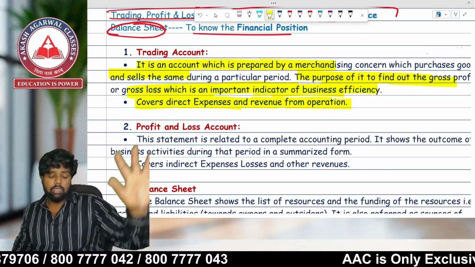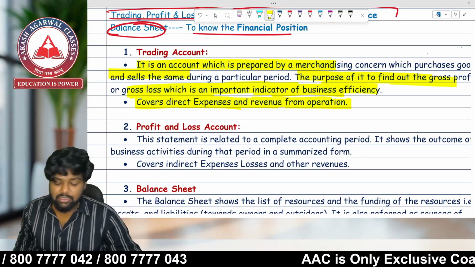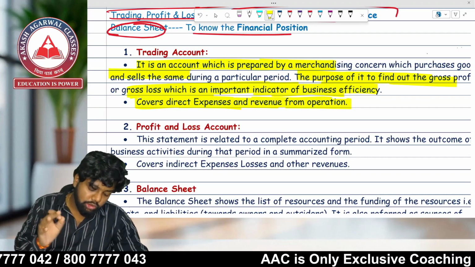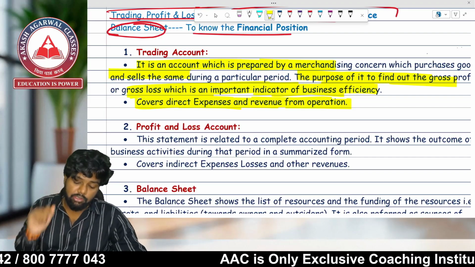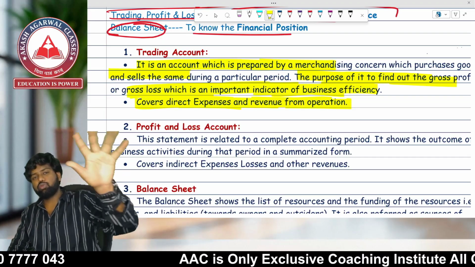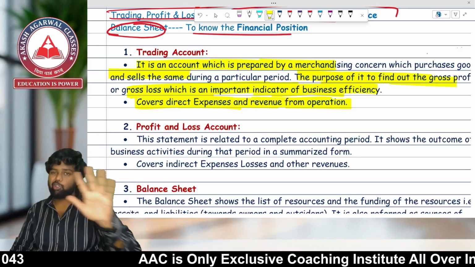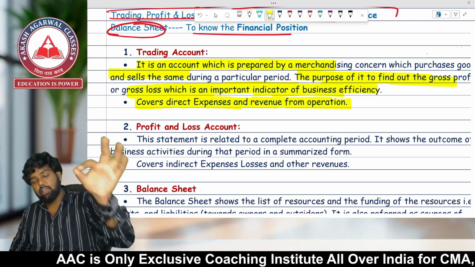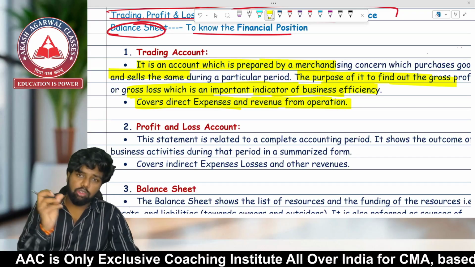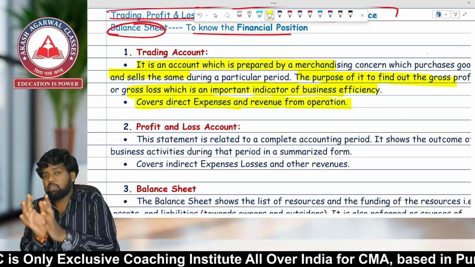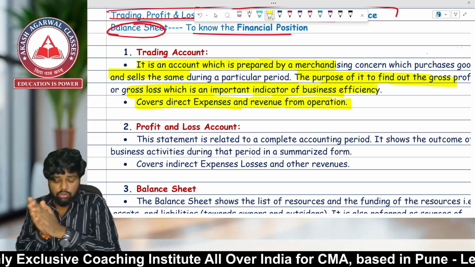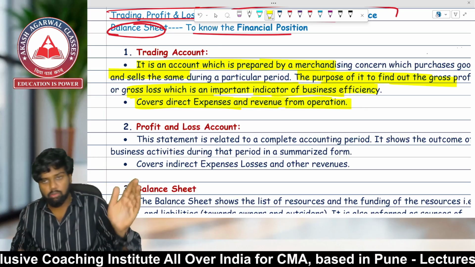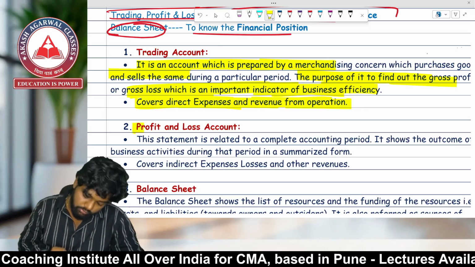So first of all is the trading account. It is an account prepared by a merchandising concern which purchases goods and sells the goods during the period. The purpose is to find out gross profit or gross loss. It covers all direct expenses and revenue from operations. I will also be explaining the format. First of all, get the information about trading account, P&L and balance sheet.